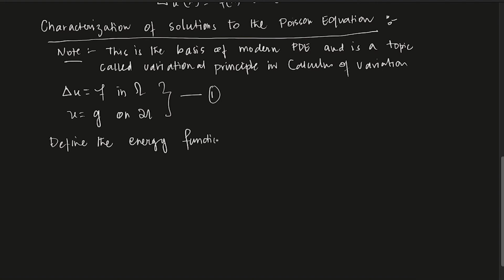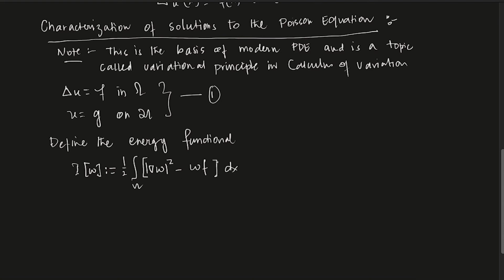Okay, so what I meant by this is I will define a new object. For now you just think of this as a new object called I of w, and that will be given by the integral over omega of half gradient w squared minus w f, dx.